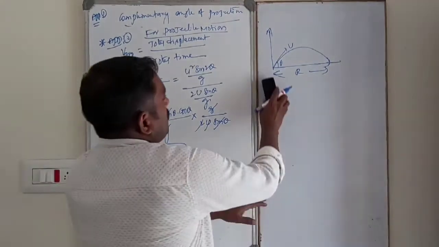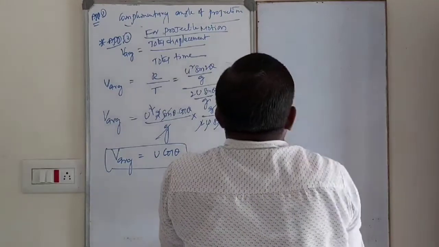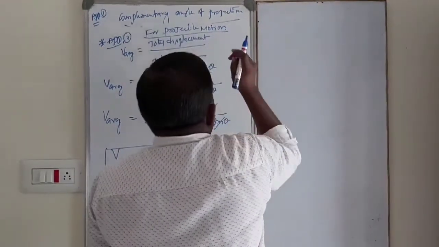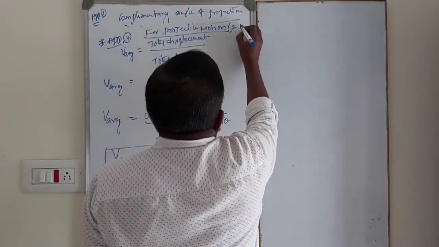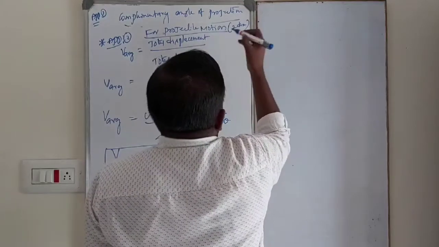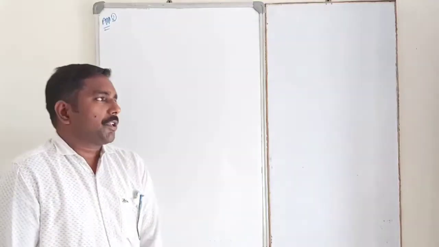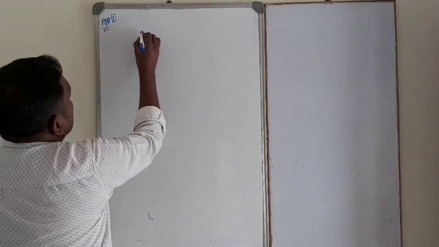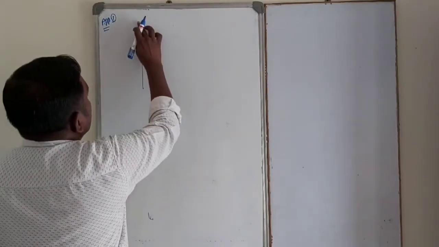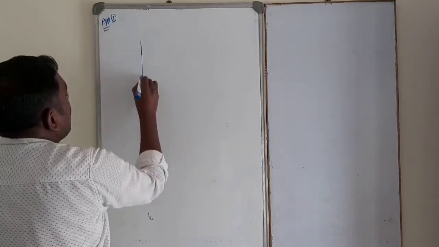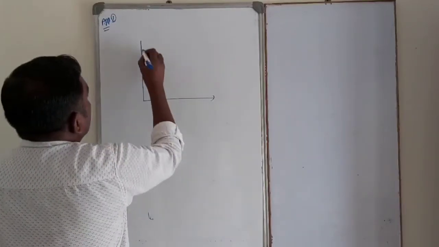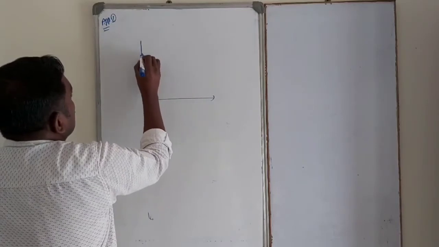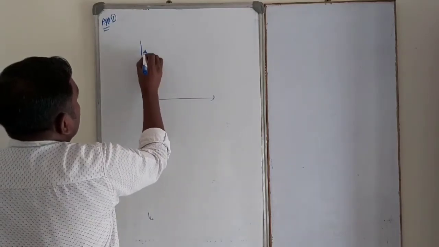Now, this is projectile motion, which means this is two-dimensional motion. Here is an important application for projectile motion. A body is projected from a certain height.